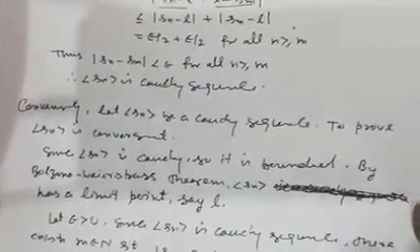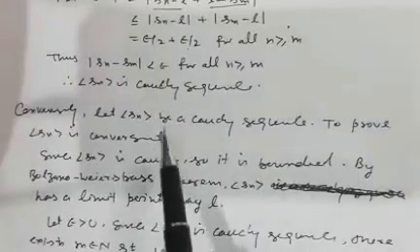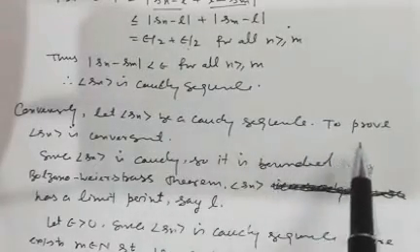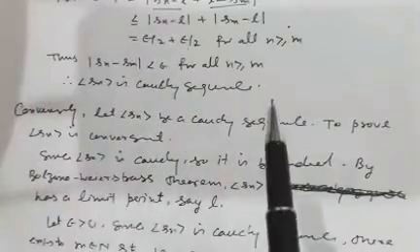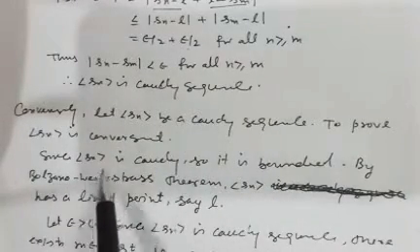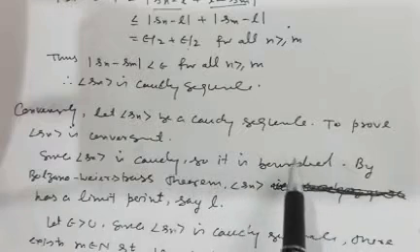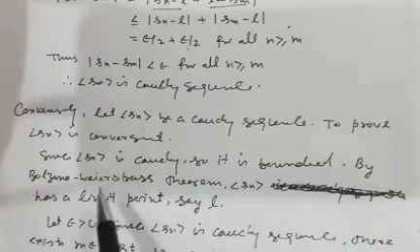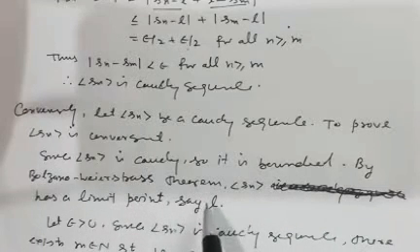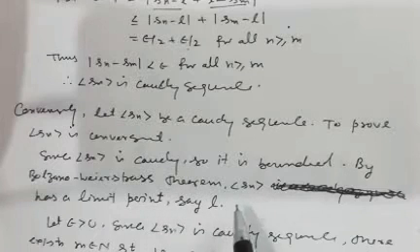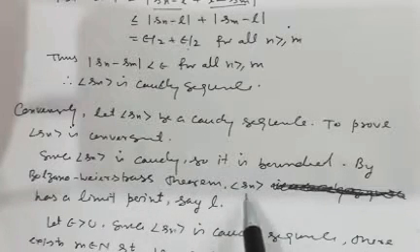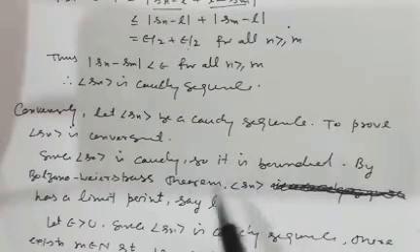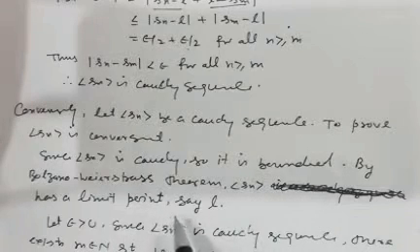Now we prove the converse of this theorem. Conversely, let Sn be a Cauchy sequence, and now we have to prove that Sn is convergent. Since Sn is Cauchy, it is bounded. You know every Cauchy sequence is bounded, and by the Bolzano-Weierstrass theorem of sequences, we know if a sequence is bounded, then it has a limit point, and say this limit point is L.